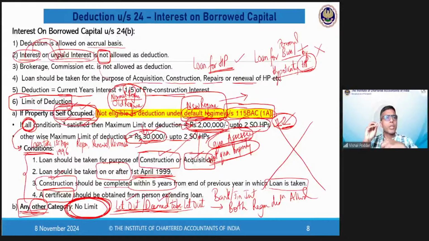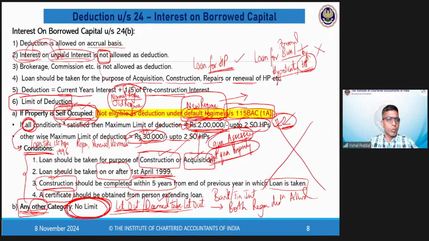Answer of your question is, in case there are co-owners, the limit of 2 lakhs is qua the assessee. Means every assessee will get the limit of 2 lakhs. That is what is the relevance of the term qua assessee. Qua assessee means per assessee. So every assessee will get that particular limit of 2 lakhs because it is not on the basis of property, it is on the basis of assessee. Fine. I hope, Hardik, I've answered your question.